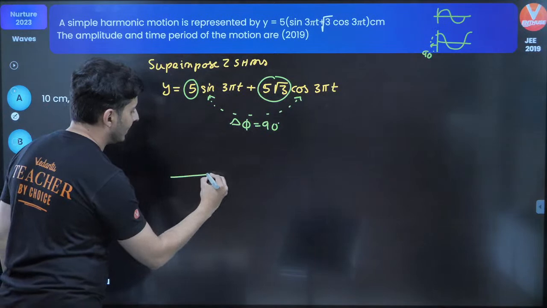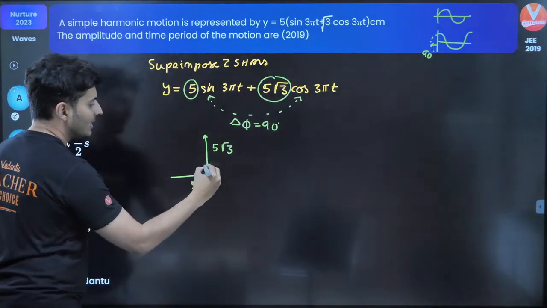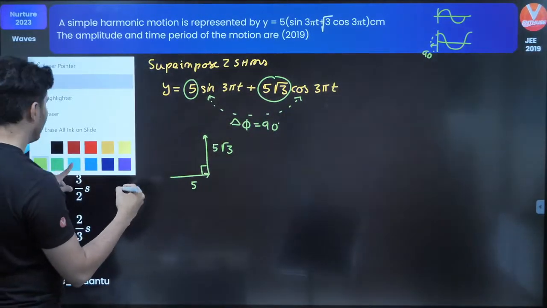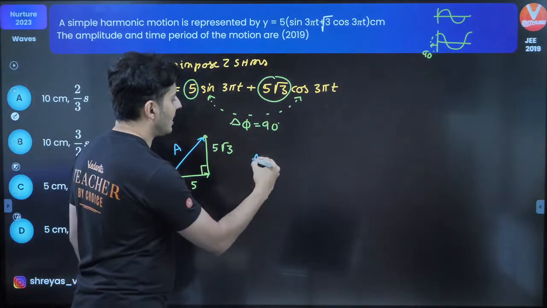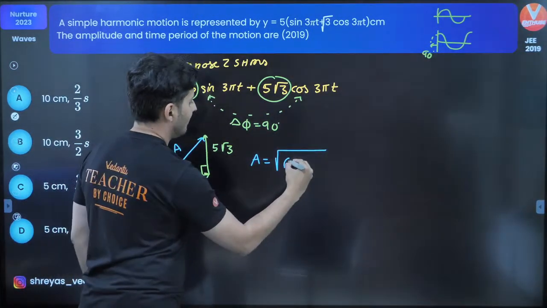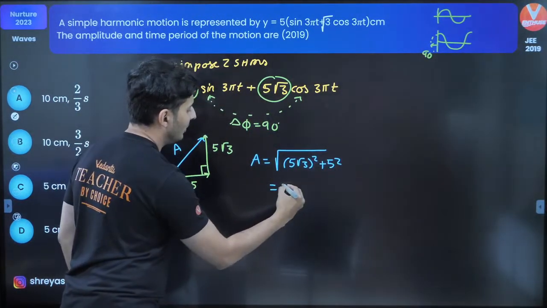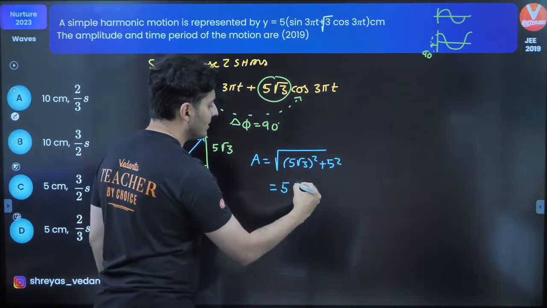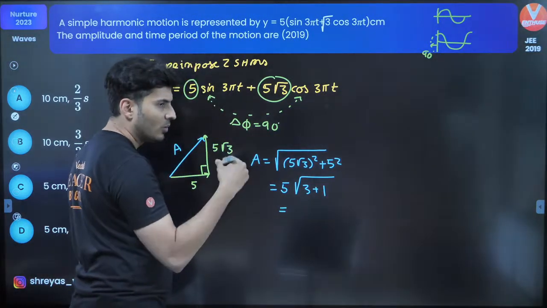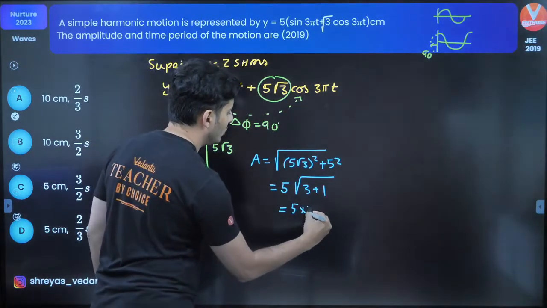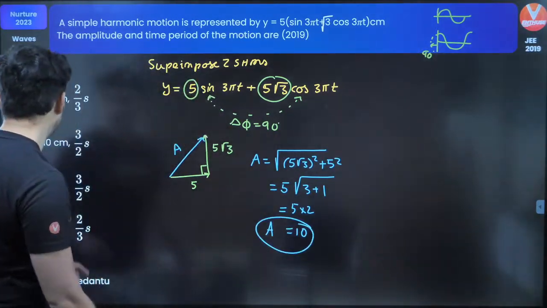So you draw a vector of 5 and another vector of 5 root 3, which is at 90 degrees, and that's it. Their resultant is the amplitude which you are expecting. So this amplitude will be root of (5 root 3) square plus 5 square. 5 is common, so it will come out as 5. Root 3 square is 3, plus 1 square is 1. 3 plus 1, 4. Root of that is 2. So 5 into 2, which is nothing but 10. So the amplitude which you are expecting should be 10.